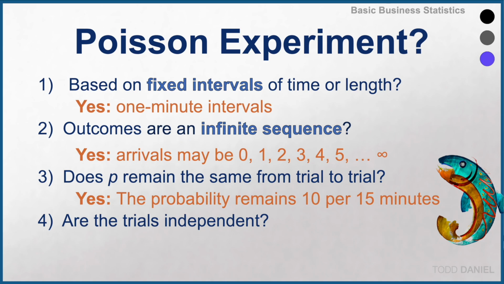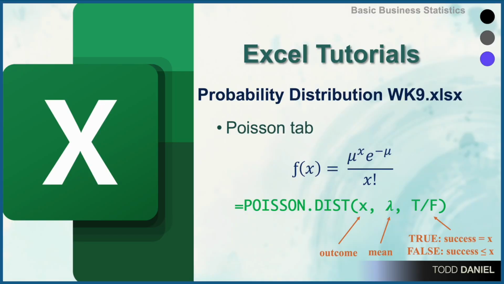And are the trials independent? Assuming the randomness of death in the real world, then yes, the arrival of souls would be independent. At least we'll hope so. And as before, Microsoft Excel does have a function for a Poisson distribution. And yes, I have created an Excel spreadsheet that we can use to calculate Poisson probabilities. We'll explore that in our next video.